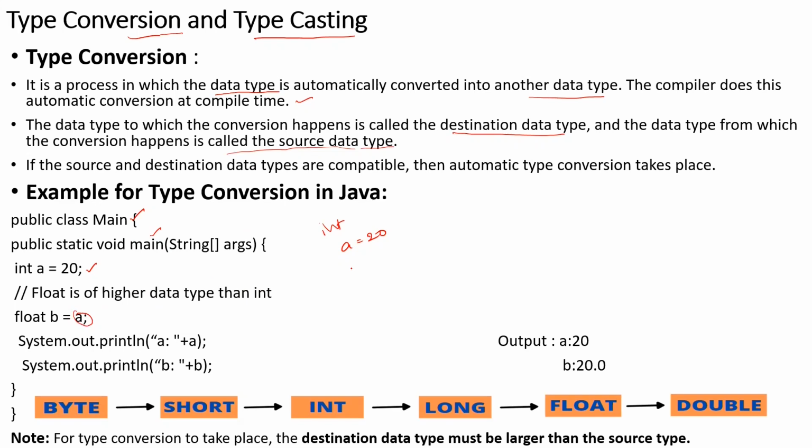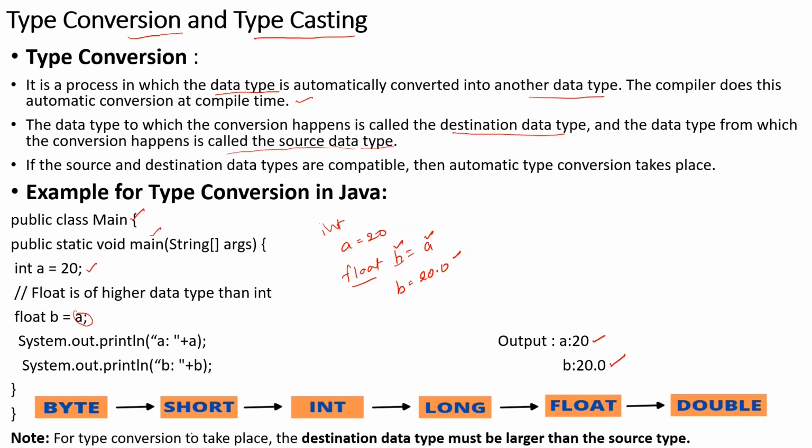When I say float b equals a, a is an integer data type which is stored in b, so it will be converted into float data type. Now if I print the value of a and b, a will be printed as 20 because a is an integer, and b is a float variable, so it is going to print 20.0.